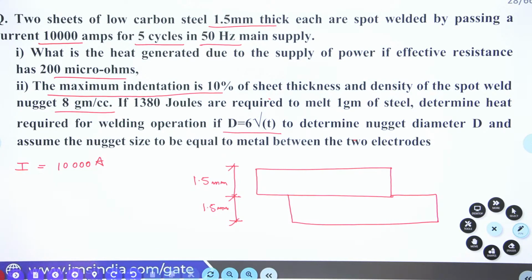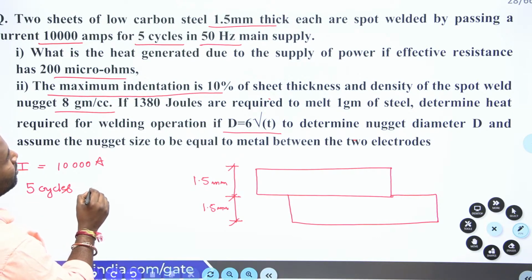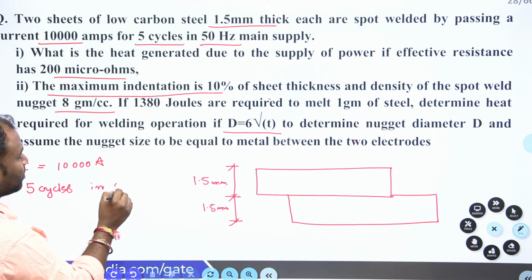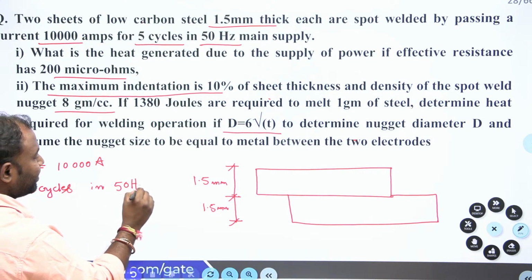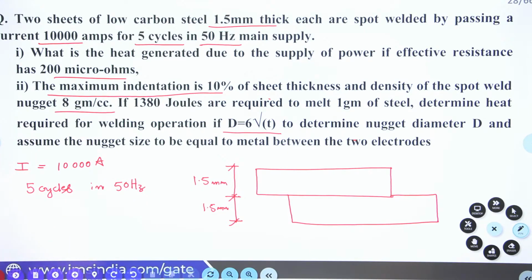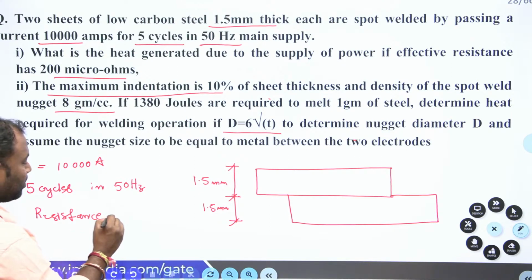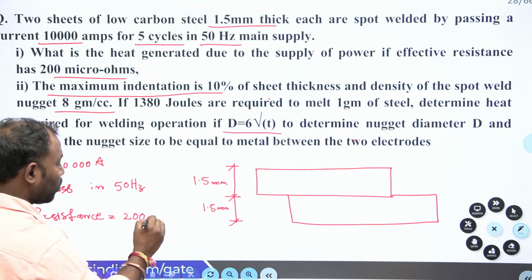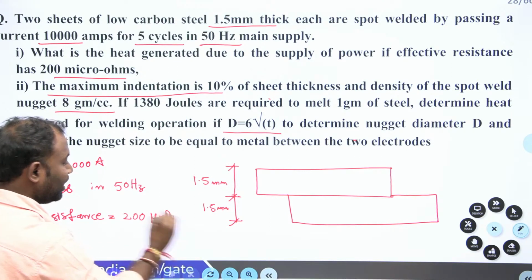Next, how many cycles? 5 cycles, in 50 hertz of current. Now the effective resistance is 200 micro ohms.